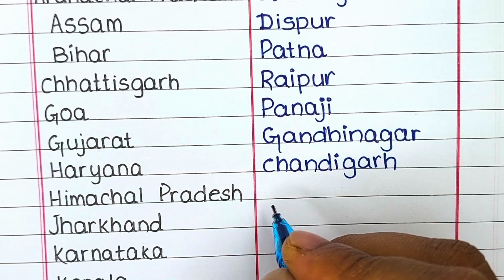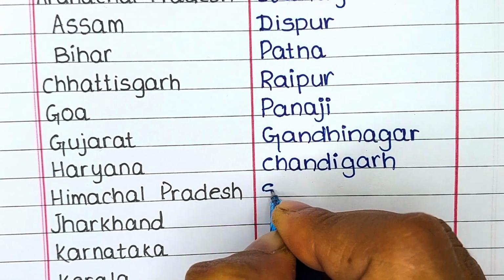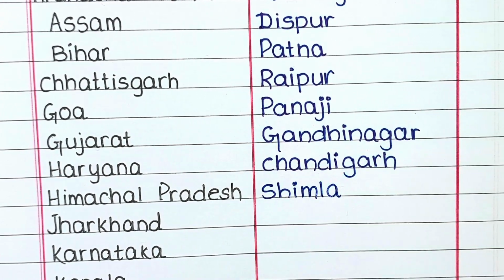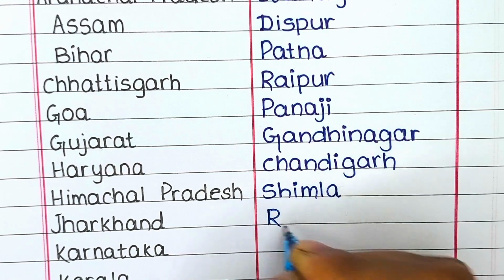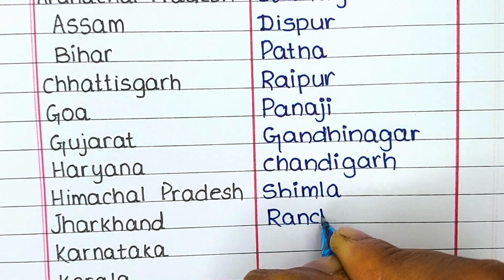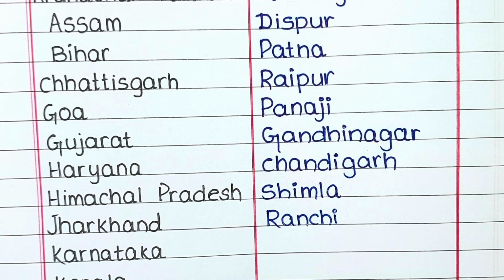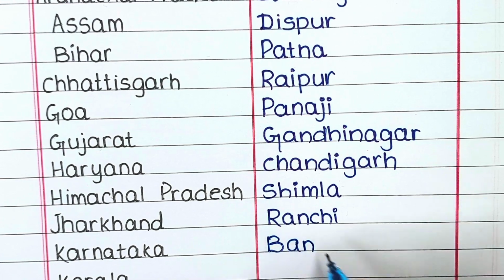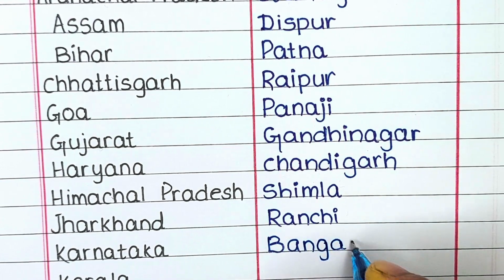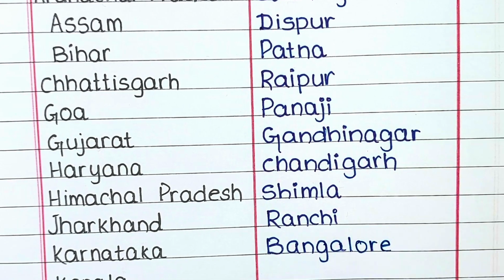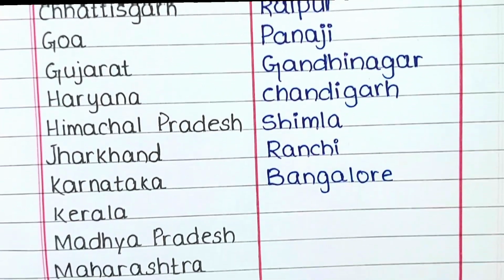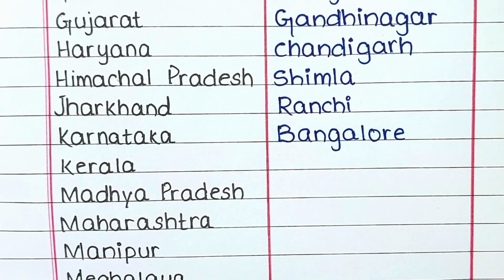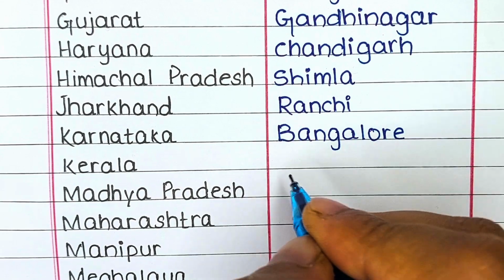The next state in our list is Himachal Pradesh. The capital of the state Himachal Pradesh is Shimla. Next is Jharkhand. The capital of the state Jharkhand is Ranchi. Next is Karnataka. Its capital is Bangalore.